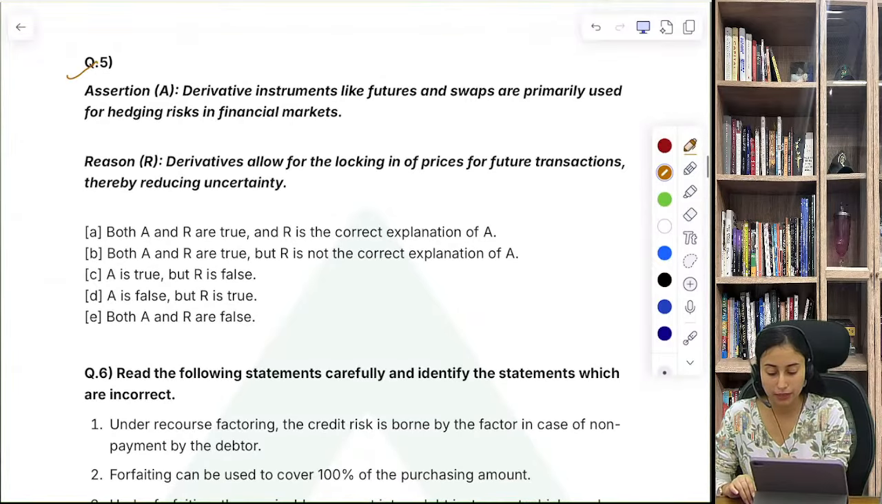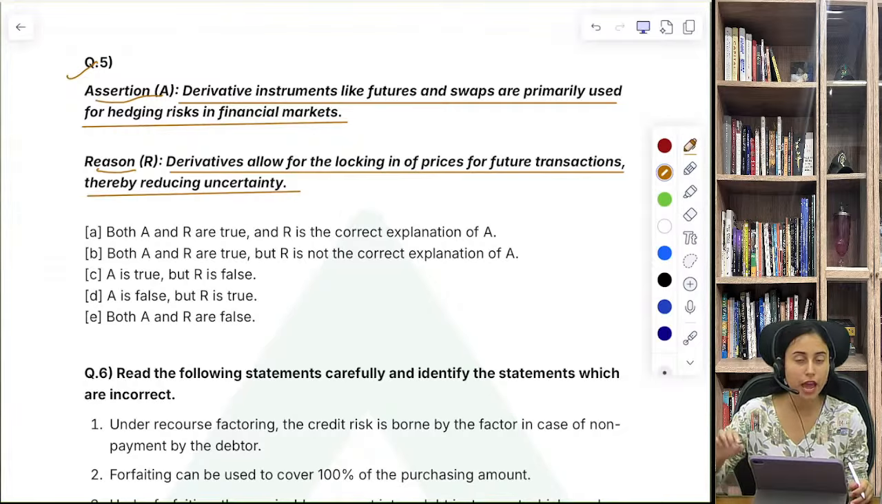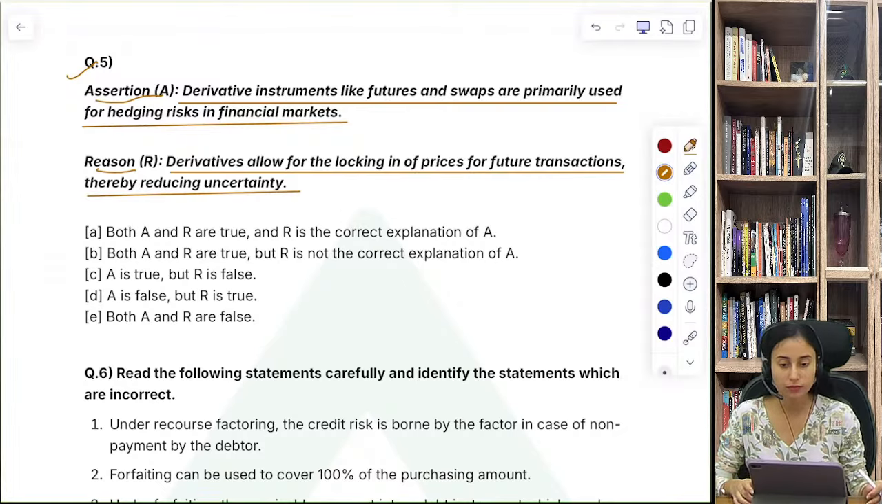Question number 5. There's an assertion and a reason. We have to read the statement very carefully. The assertion says the derivative instruments like futures and swaps are primarily used for hedging risk in the financial statement. What is the reason for this statement? It says derivatives allow for locking in prices for future transactions, thereby reducing the uncertainty. What do you think, are the assertion and reason correct? Are they true or are they both false? What do you think is the right answer in this case?